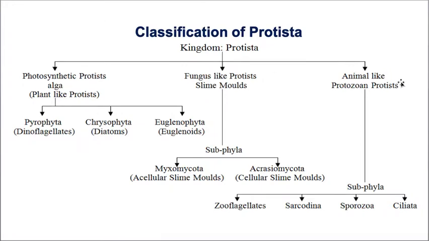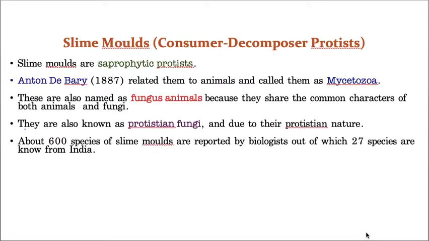And in the next class I will discuss animal-like protista, which are also called protozoan protists, and that will be in the next class. Today's class I am going to discuss this second one, that is fungi-like protists, which are called slime molds. Now let us take all the details of these slime molds.